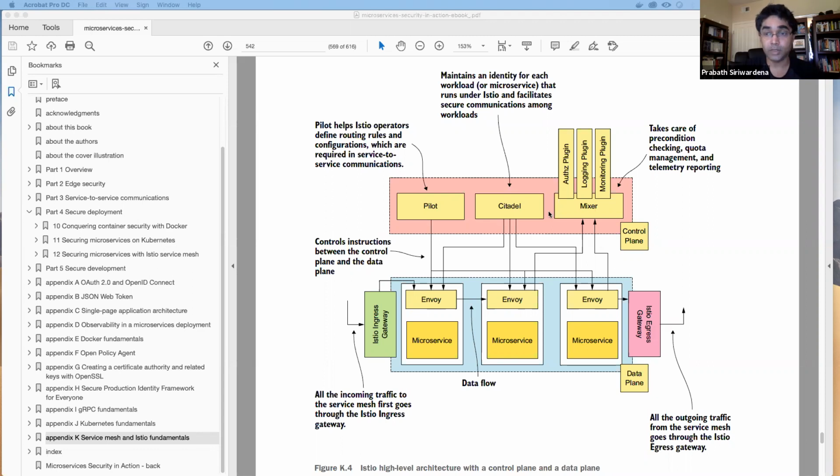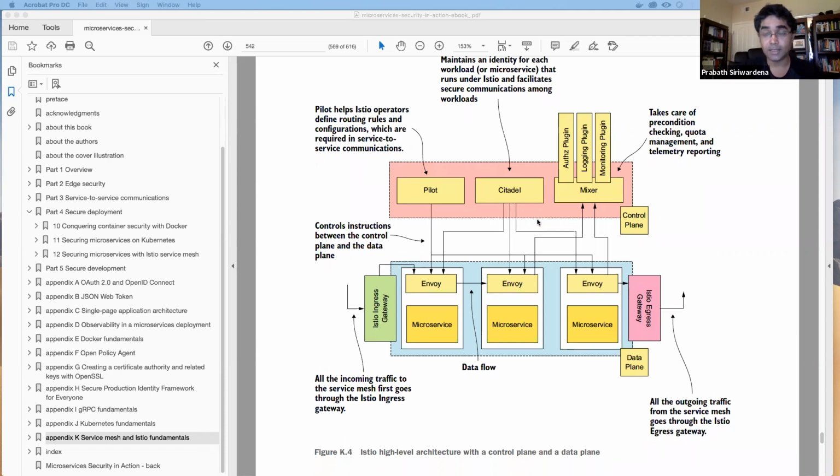Then mixer. This is a major change Istio 1.5 brought into the Istio architecture. So now you won't see a mixer in the Istio control plane, at least by default. But before 1.5, Istio's extensibility revolved around mixer. So you can write authorization plugins, logging plugins, and monitoring plugins, and extend the Istio capabilities using mixer. In addition to that, there's another component, Galley.